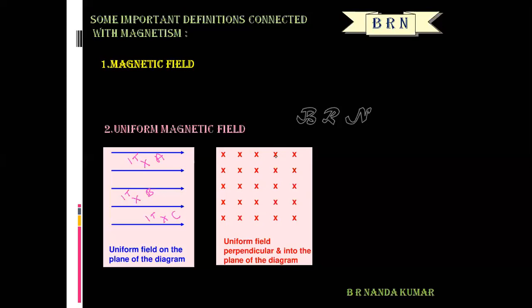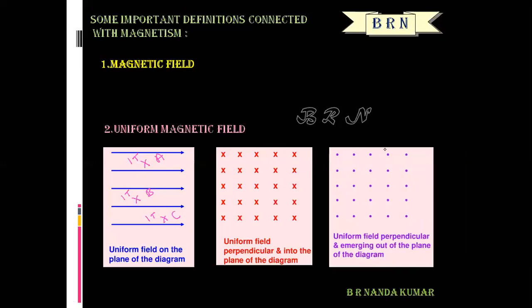A uniform magnetic field acting perpendicular to the plane of the diagram and directed normally inwards, into the plane of the screen, is represented by crosses. And a uniform magnetic field acting perpendicular to the plane of the diagram and directed normally outwards is represented by dots.